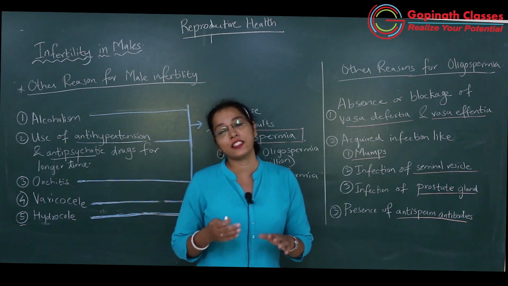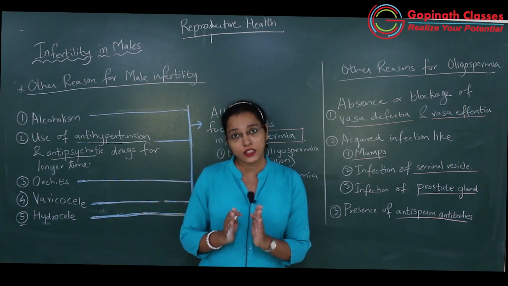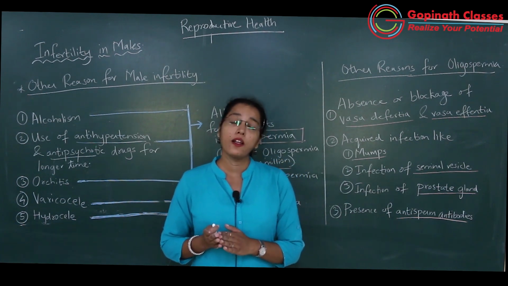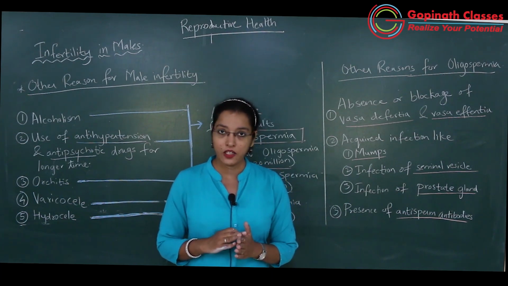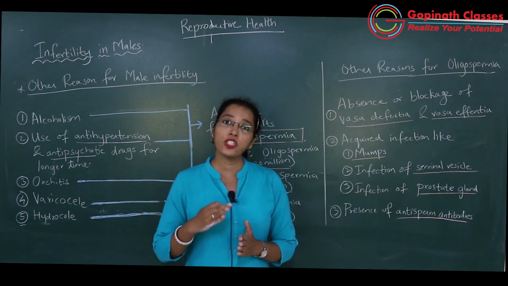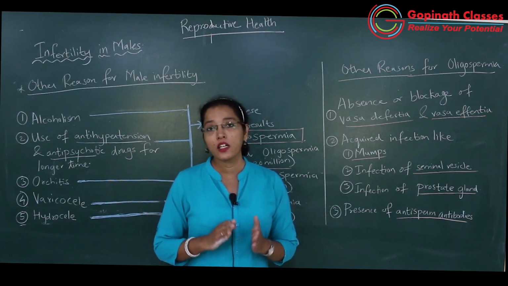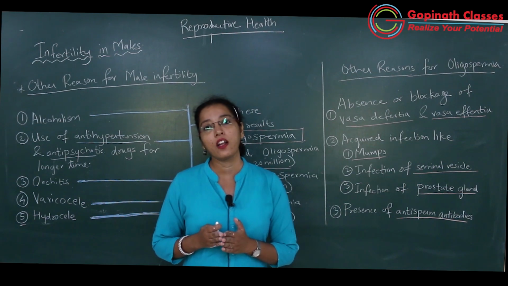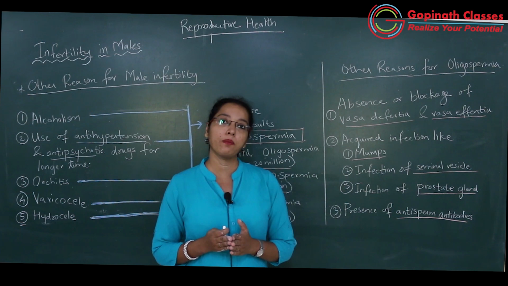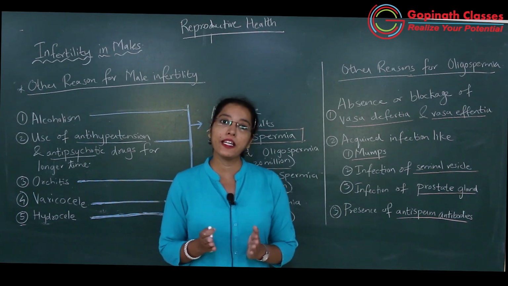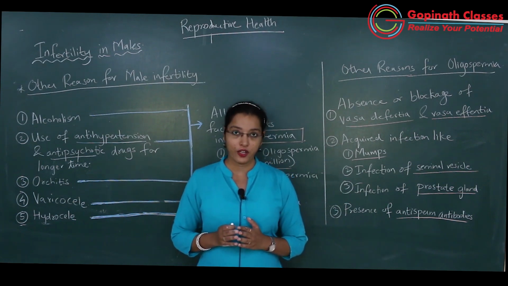So यहाँ पे अगर testis function अच्छे से कर रहा है, testis का spermatogenesis process भी बराबर से हो रहा है, if at all the spermatogenesis process is occurring in a proper way but the track by which the sperm has to be carried is blocked, then definitely it will result in infertility because semen में बहुत ही कम quantity में sperms रहेंगे depending upon blockage of the vasa deferentia.